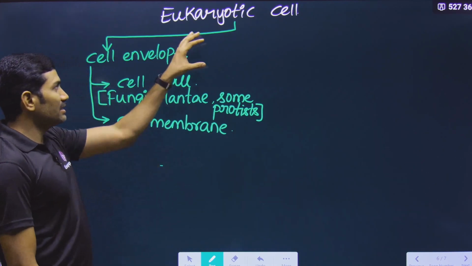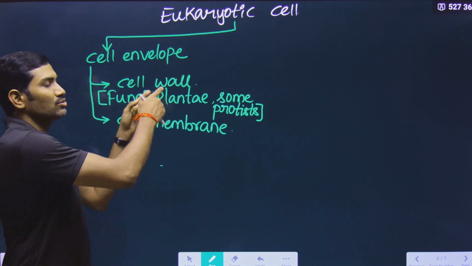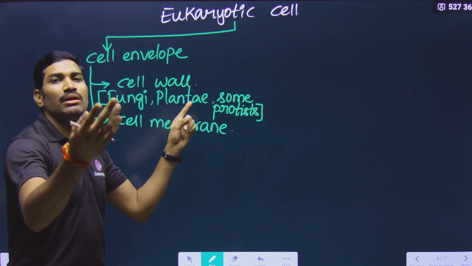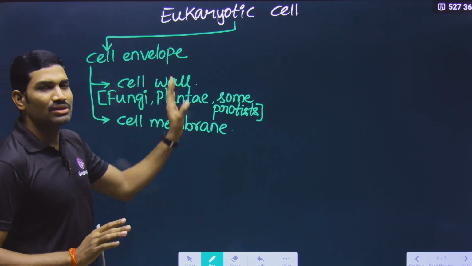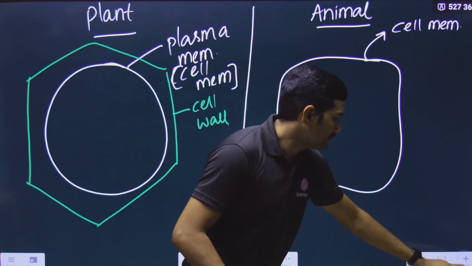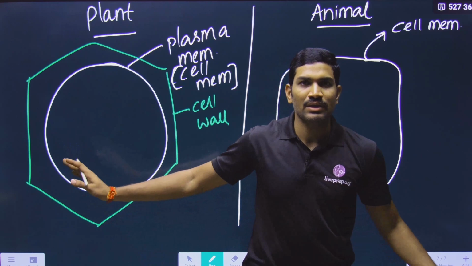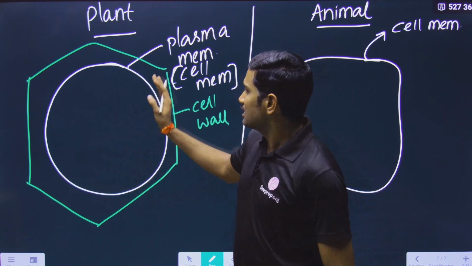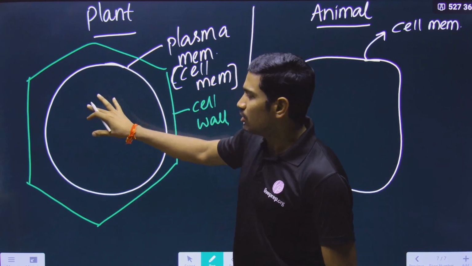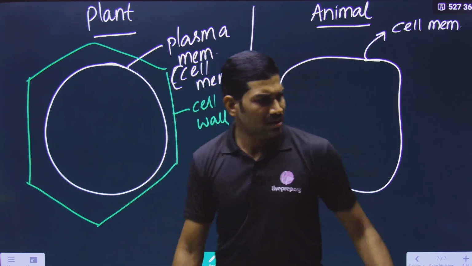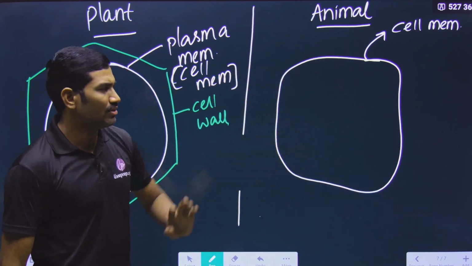So in this way, in the case of a eukaryotic cell, there are the cell wall and cell membrane. Cell membrane is compulsory. In some of the cells, a cell wall may be present. So this is the cell envelope, related to the eukaryotic cell. And now we need to talk about the content present inside. From here onwards, for both of them, we are talking about the same thing. Is it clear? Now I will show it directly in this diagram.